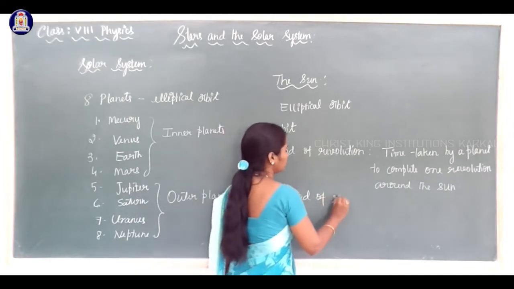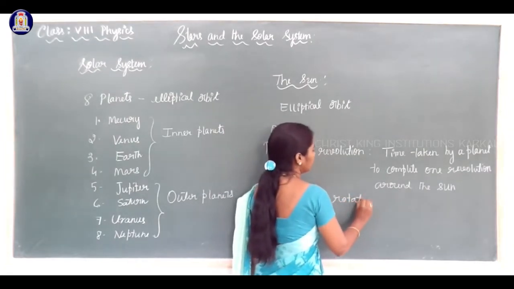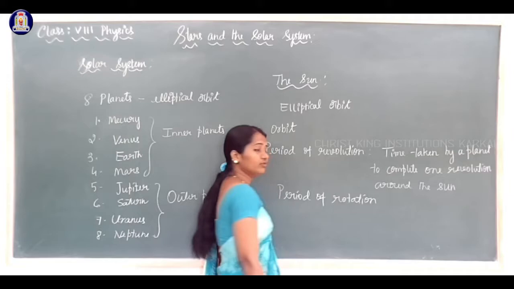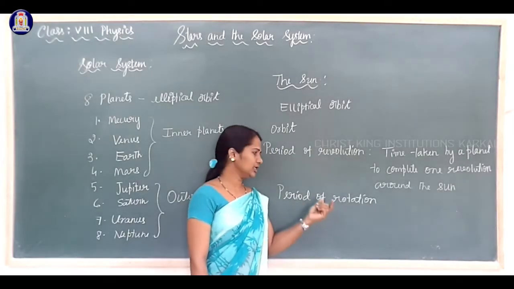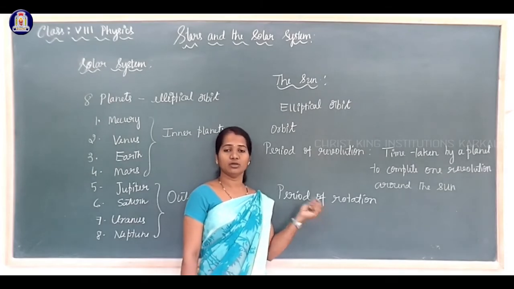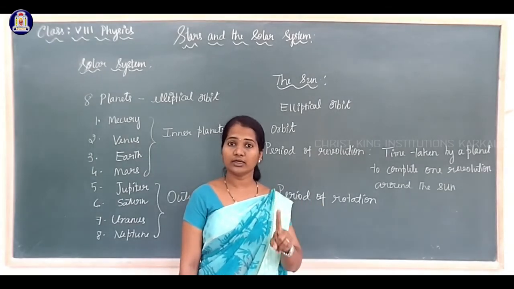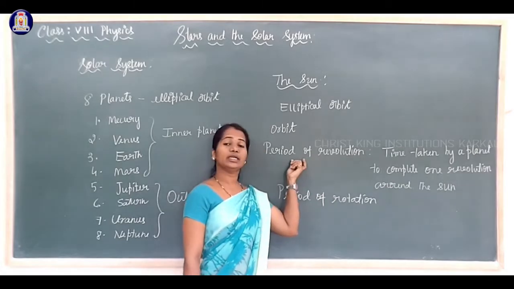Period of revolution and period of rotation. Time taken to complete one rotation is called period of rotation. Time taken to complete one revolution is called period of revolution.